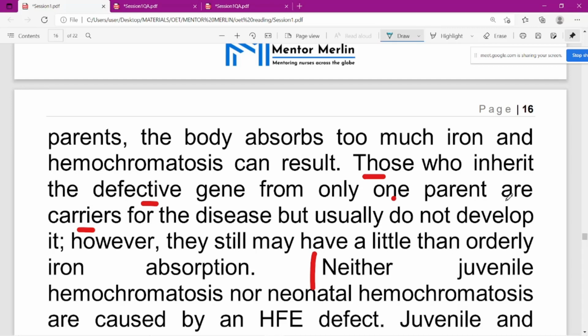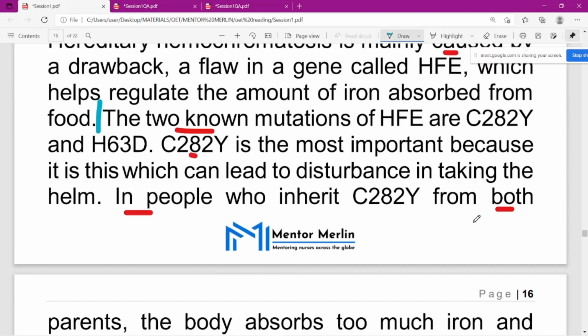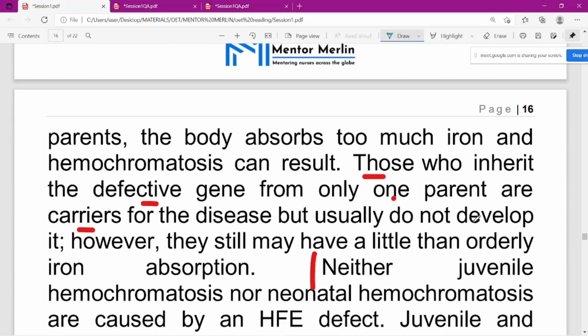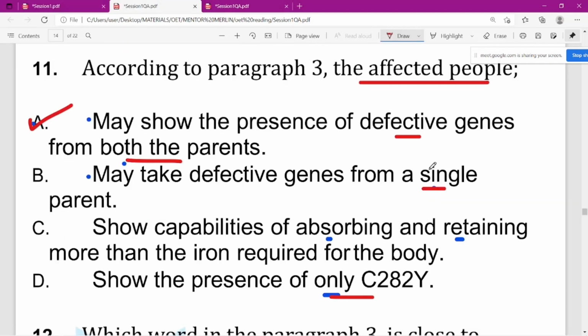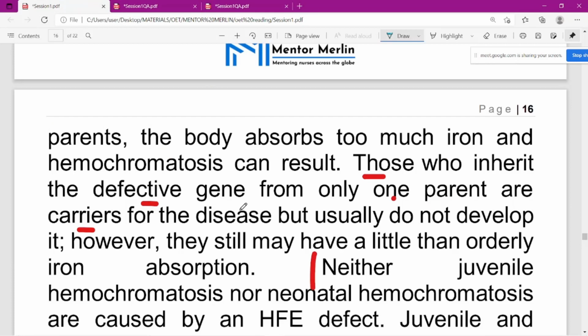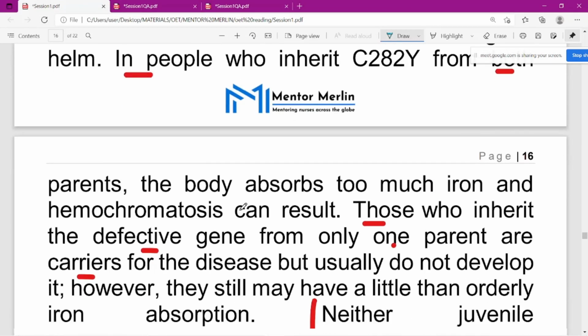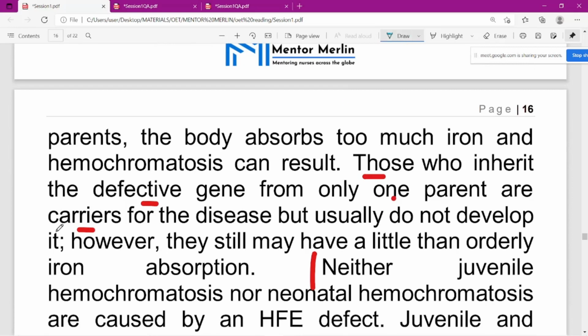It could mention a single parent only, but here it's not mentioning anything about a single parent. There is something about one parent, but those who inherit a defective gene from only one parent are carriers for the disease. It's not mentioning that disease can result. Carriers means those who are not suffering; they are only carrying the disease. So this is the one parent case.